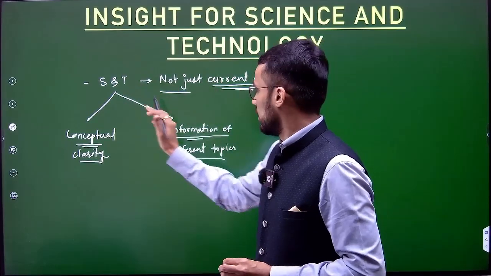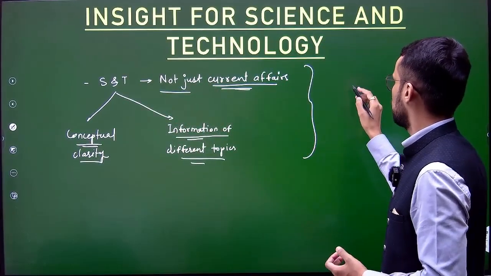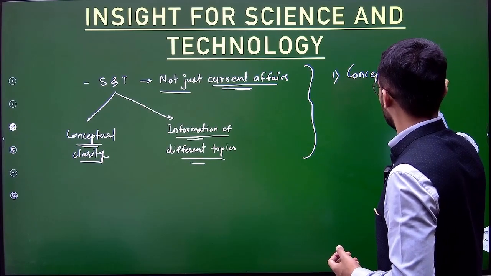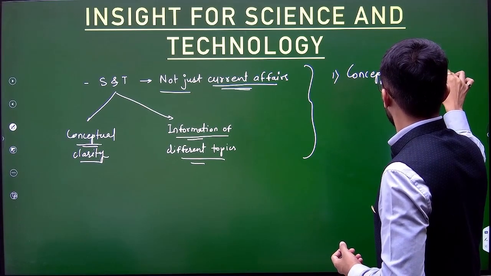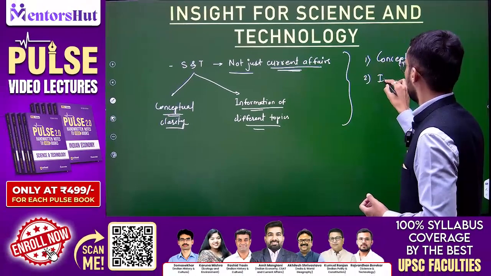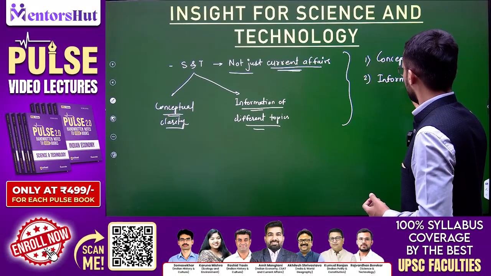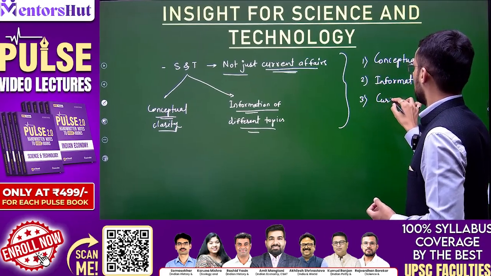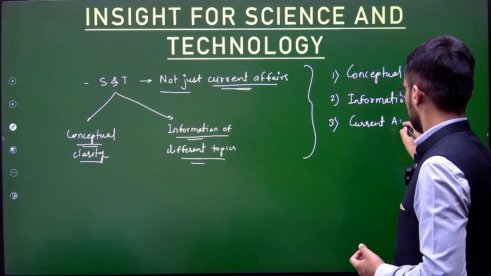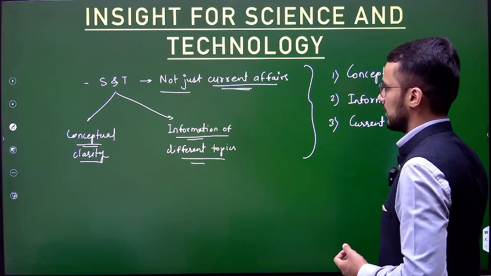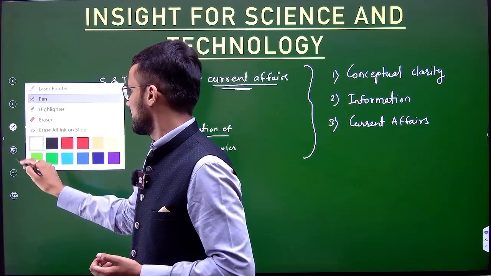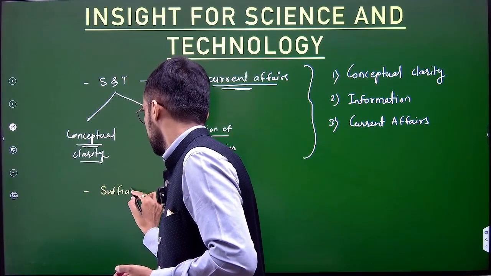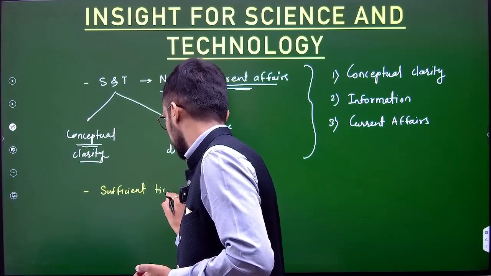So firstly, let us summarize these things. What you have to do, firstly, conceptual clarity you'll have to build. Secondly, you'll have to have a solid information base, and then it is about current affairs, right? So that is the first thing. And secondly, we can say that sufficient time should be allocated.